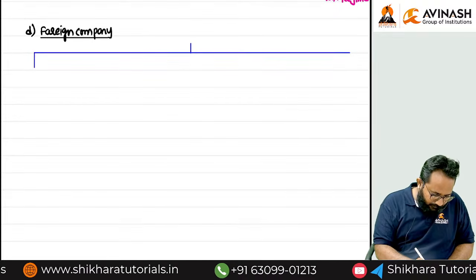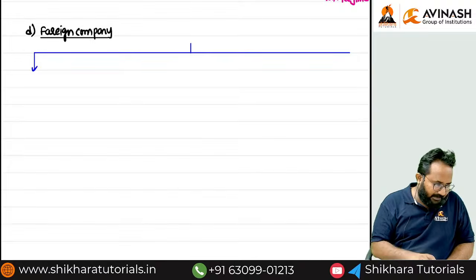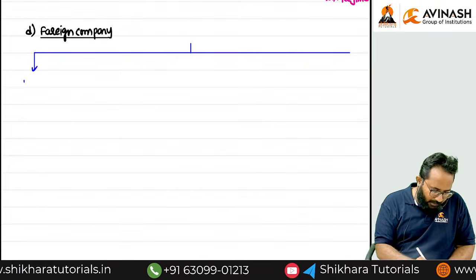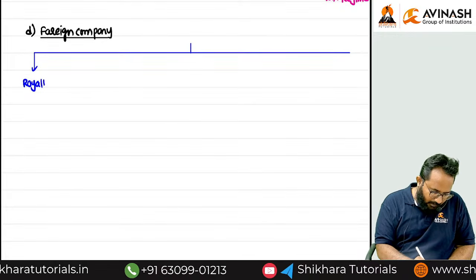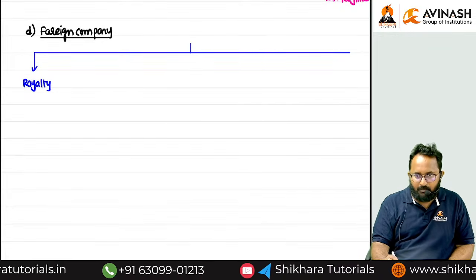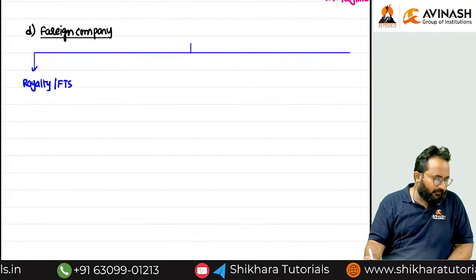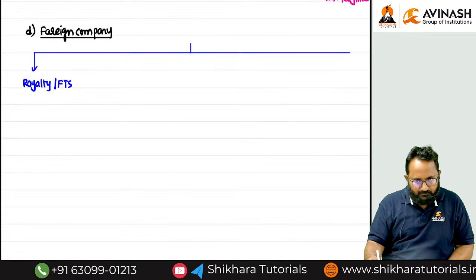That case I will tell you first. Foreign company, first divide into two. What is that income? The royalty income and FTS. FTS full form? Fees for technical services.